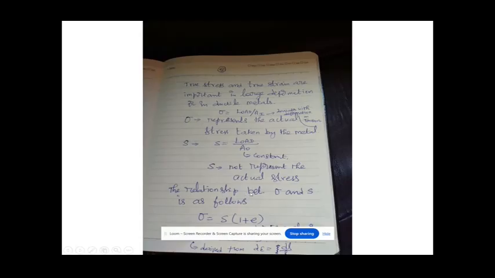The relationship between sigma and S is as follows: sigma equals S into 1 plus e. We can derive that true strain can be derived from this expression: d epsilon equals dl by L.